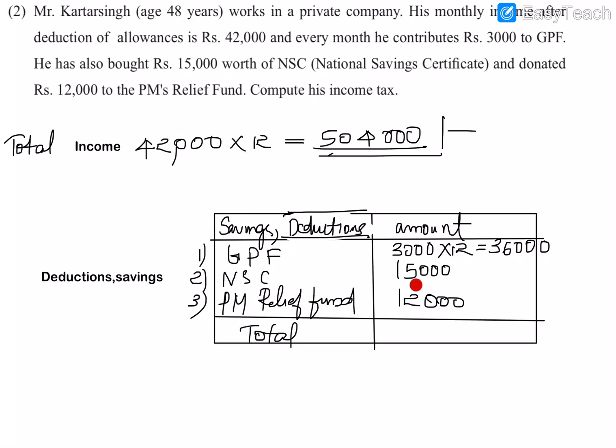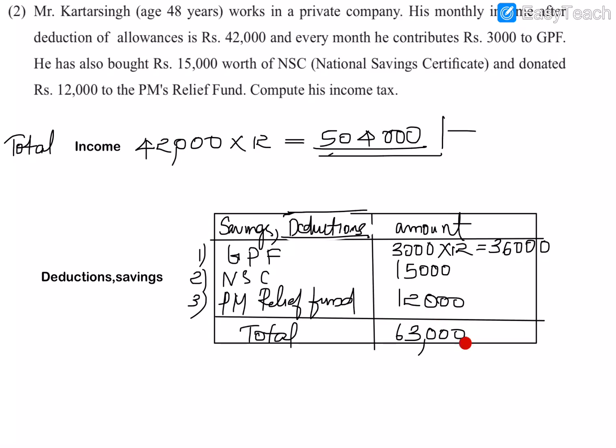It will be 36,000. So now we have to add 36,000, 15,000 and 12,000. So we will get it as 63,000. So when we add 36,000, 15,000, 12,000, we get the total as 63,000. So this is the deduction and savings.